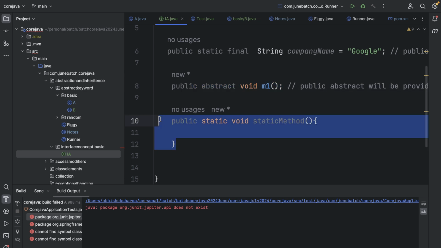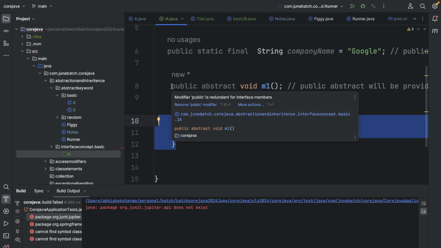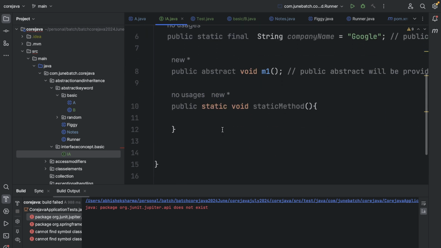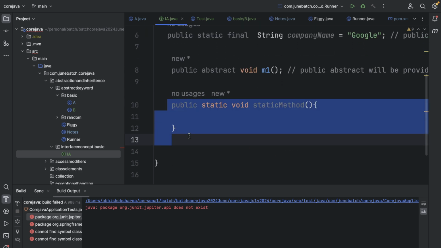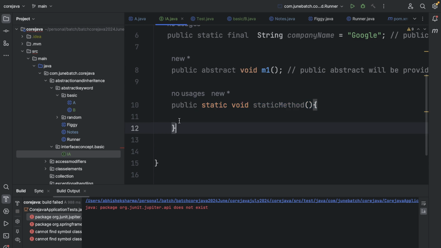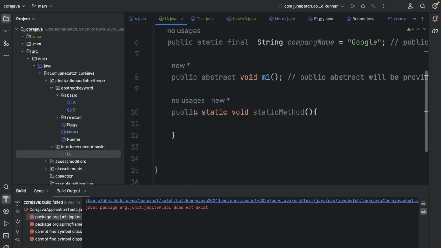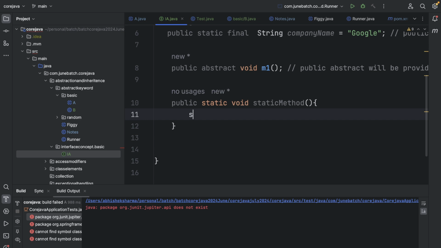Even before Java 1.7, when only abstract methods were allowed in the interface, static methods were allowed. Cool, because static methods are not associated with the object. They are associated with the classes. So this is another thing: we can have the static method over here, right?